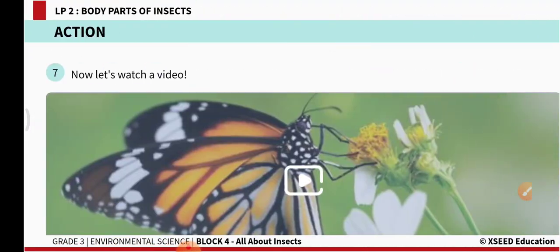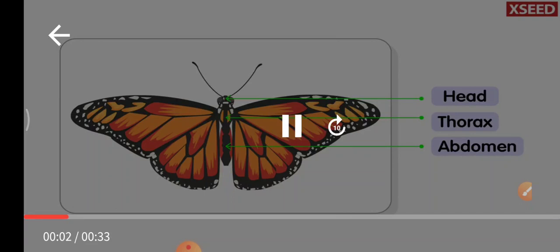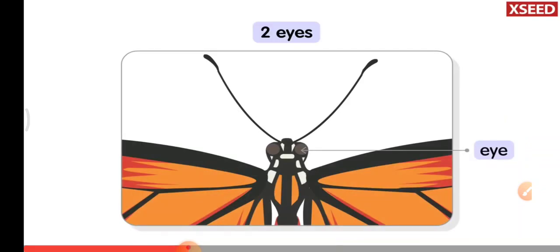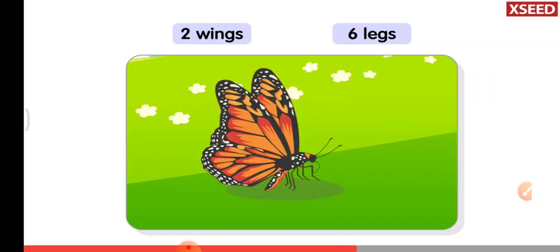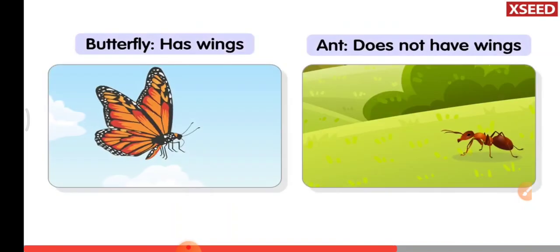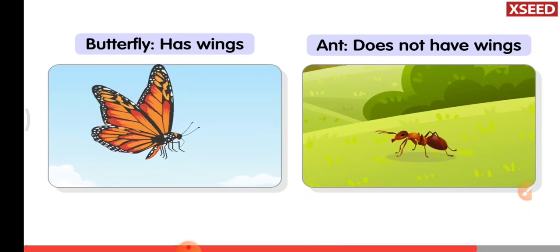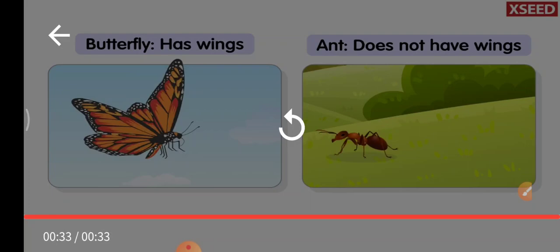Let's move ahead. Let us watch this video. Every insect has three main body parts: head, thorax and abdomen. And eyes, you can see the eyes here and two antenna here. Antenna helps the insect to feel and wings help the insect to fly. Every insect has 6 legs. Butterfly has wings, so it is able to fly. Ant does not have wings, that is why it is moving on the ground, right?